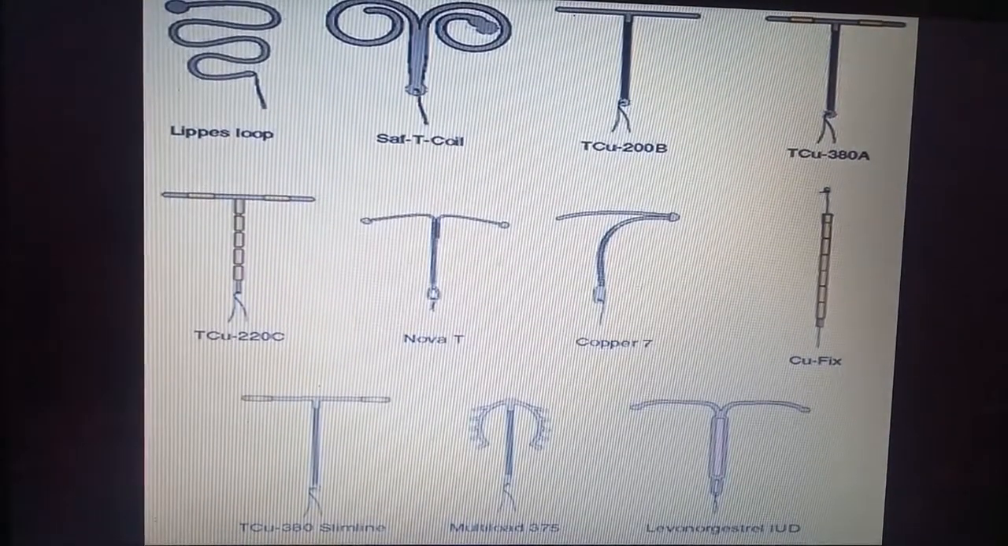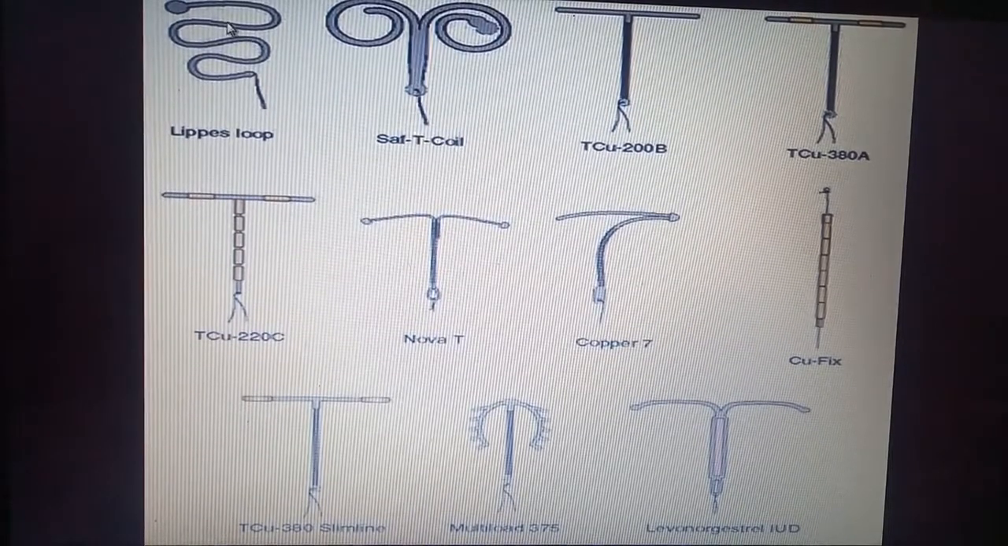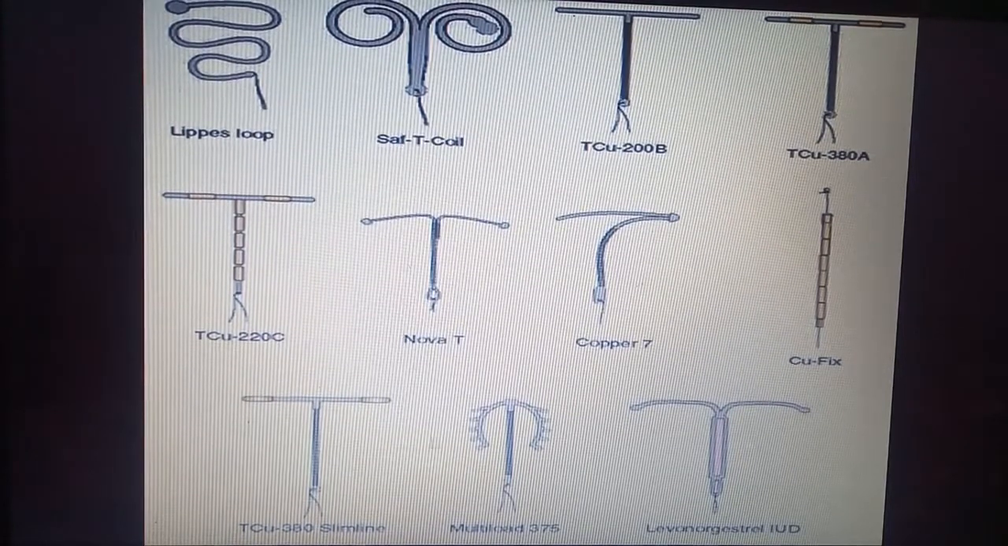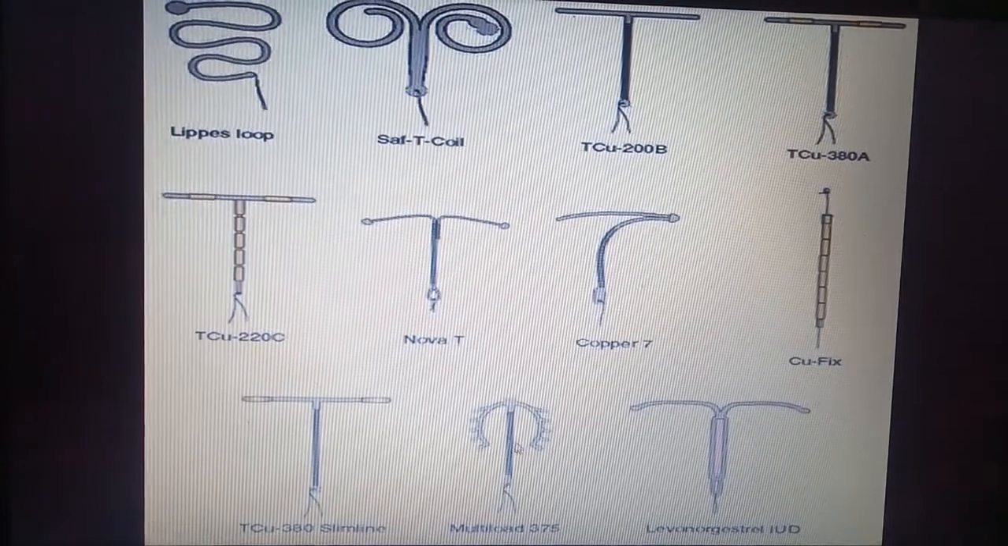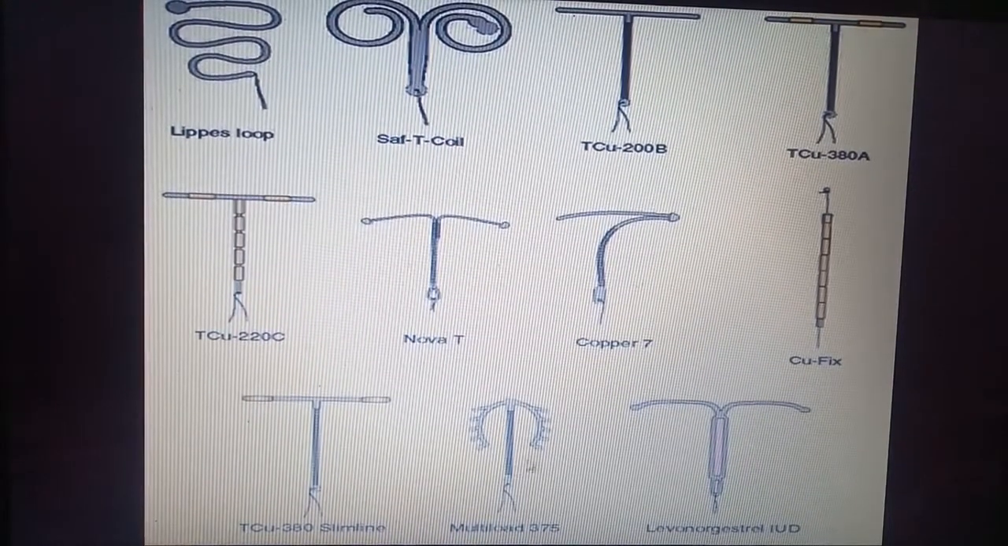In this we can see different IUDs. So this is a Lippes loop. We can see it is formed in the form of a loop. Then we can see this Copper T. It is in the shape of a T made of copper. Then we can see this one is Multiload 375, and IUDs are available in different shapes.